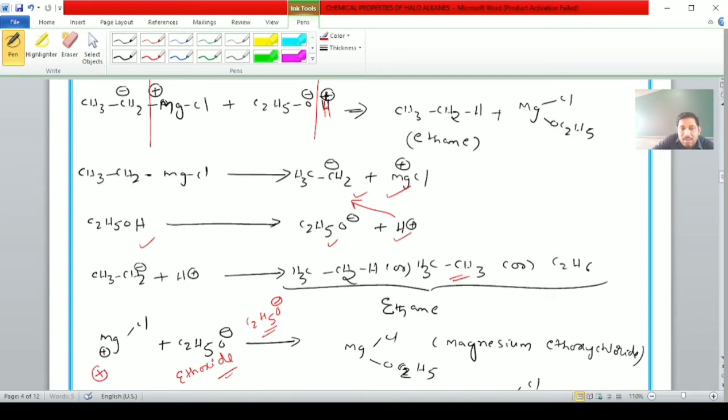MgCl plus reacts with the ethoxide ion to form magnesium ethoxy chloride. Magnesium ethoxy chloride is the byproduct, student. Our main product is the ethane molecule. Next one, student.